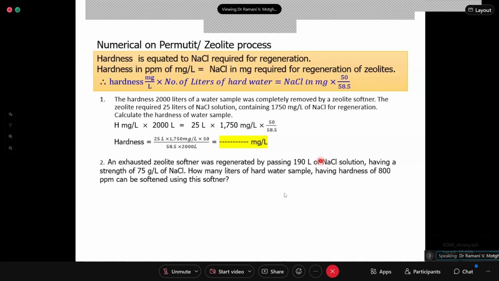See, numericals will definitely be asked, and a large portion is for numericals. Okay, the next numerical, write the numerical.